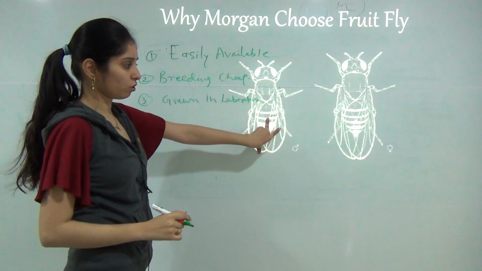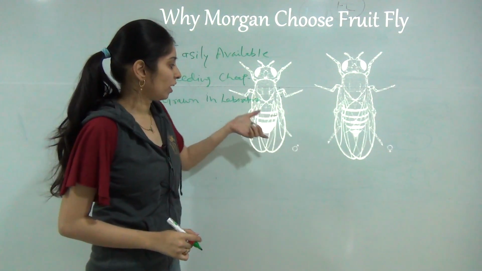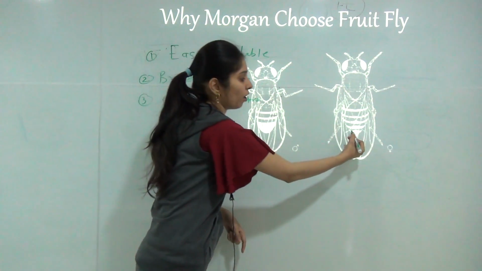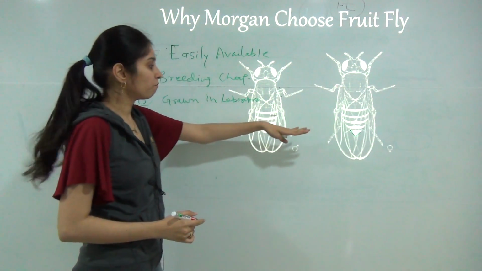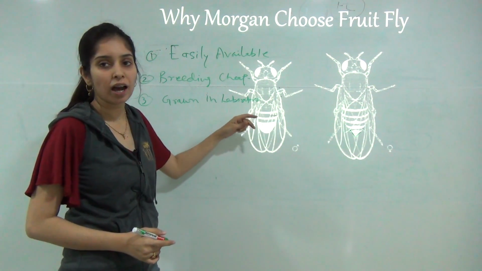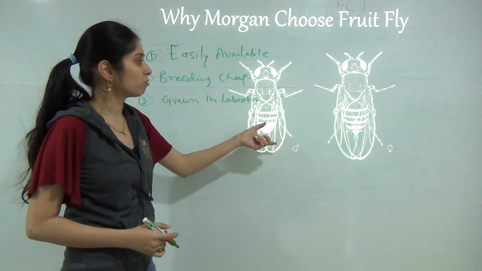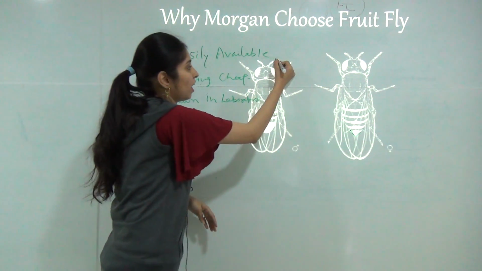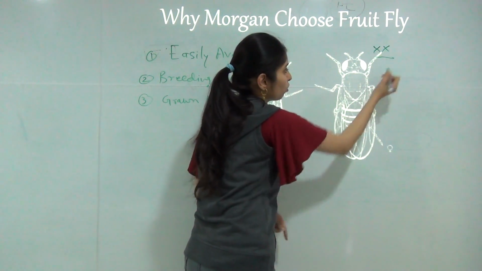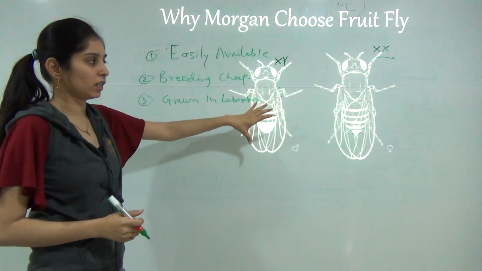The male Drosophila and the female Drosophila are different from each other. The male Drosophila is shorter and the female is larger, and the abdominal part is pointed in the female while in males it is not pointed, and the last part of the male is darker than that of the female. So these are some distinctions between female and male. Males have XY chromosomes and females have XX chromosomes, which is homogametic as well as heterogametic.